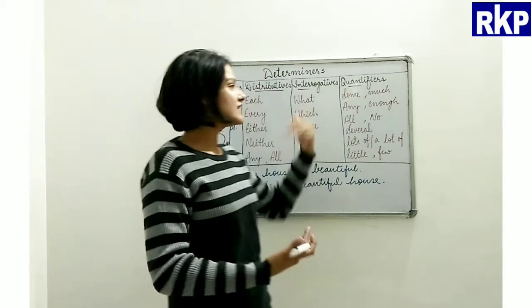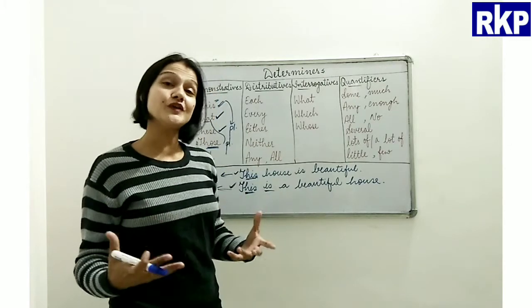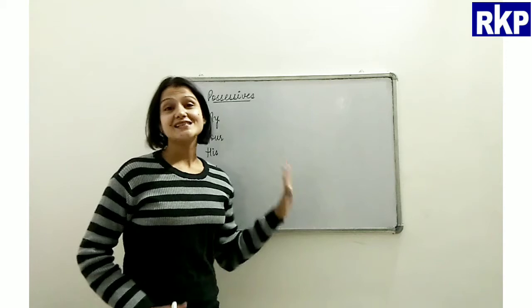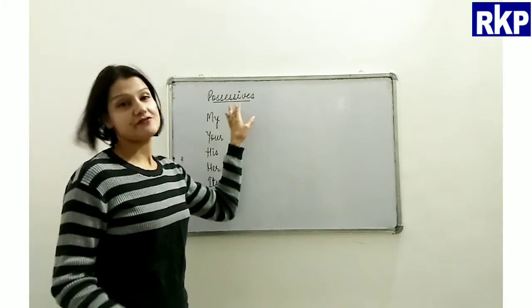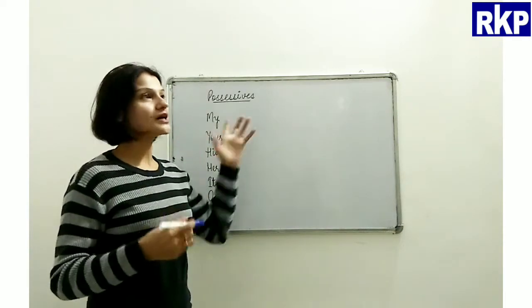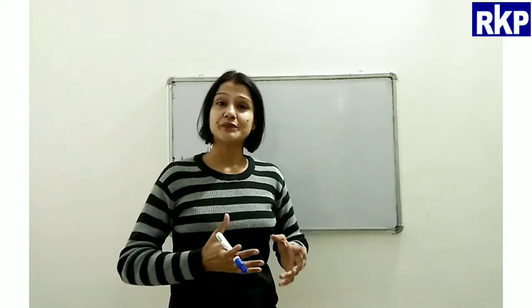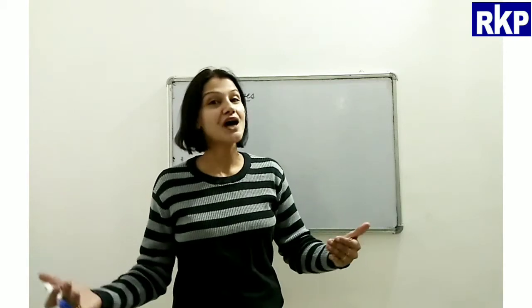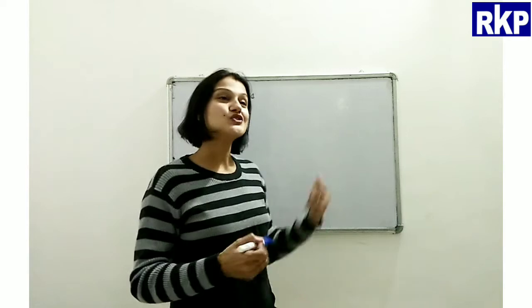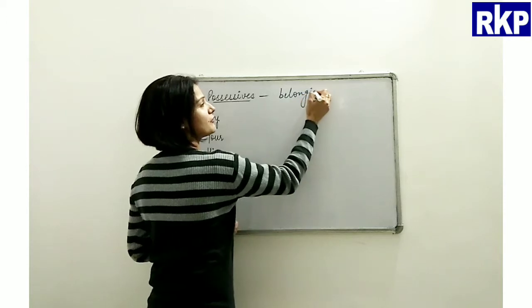Alright, so we will discuss these things, their usage, with the help of a few sentences. And this is the last type of determiners, right? That is possessives. Okay, beta. So possessives, the root word here is possess. Possess means to have something, to own something. So basically if I say this house is mine, that means I am the owner of this house. I possess this house, right? So basically these possessives show belongingness.